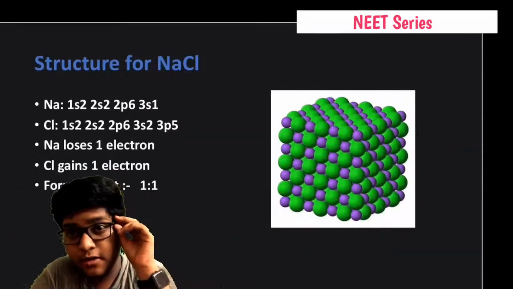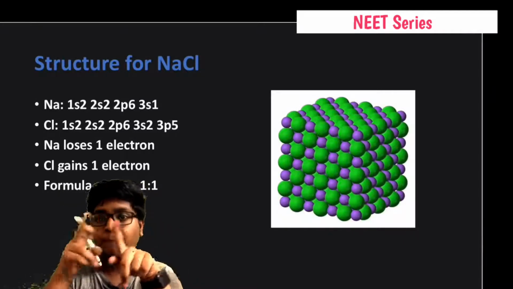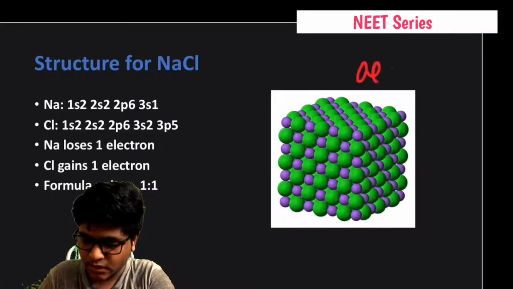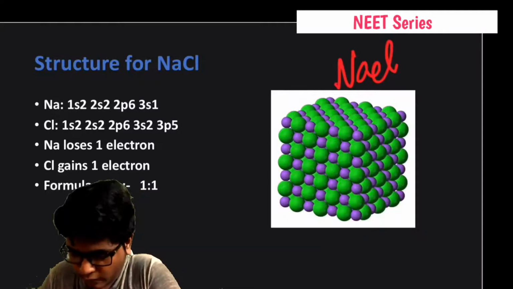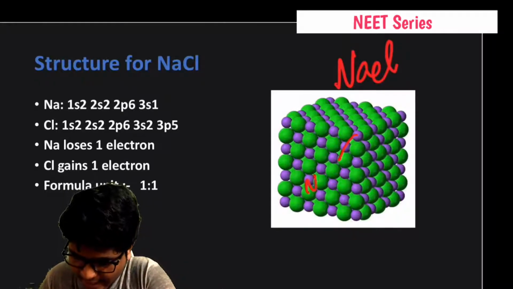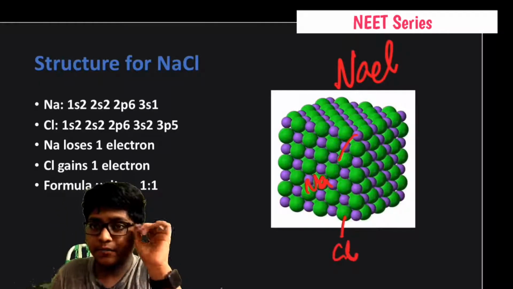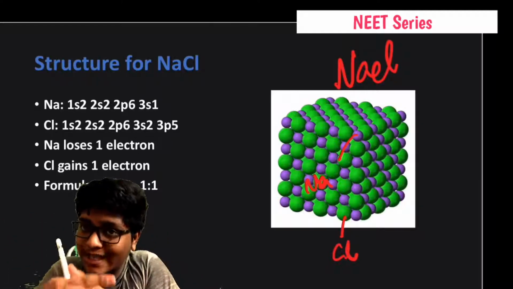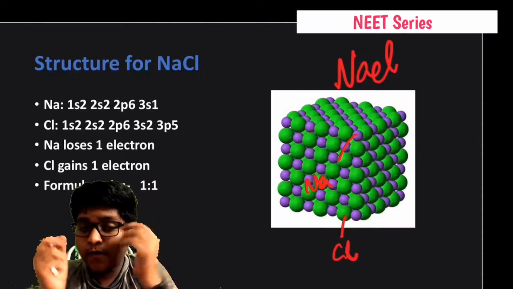Okay, structure for NaCl. For example, you see a picture over here, that is the NaCl structure. Consider the violet one as Na and green as Cl. First of all, we need to know the formula unit for NaCl. It is in the ratio of 1:1.